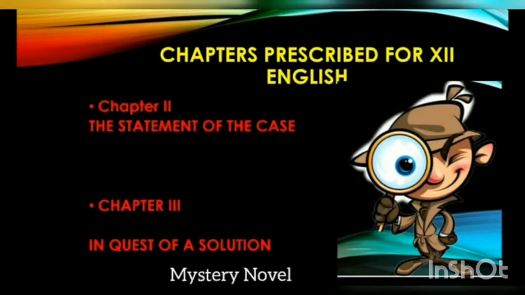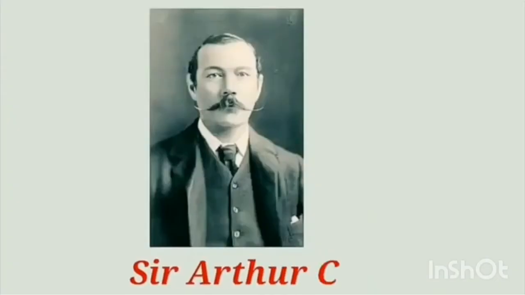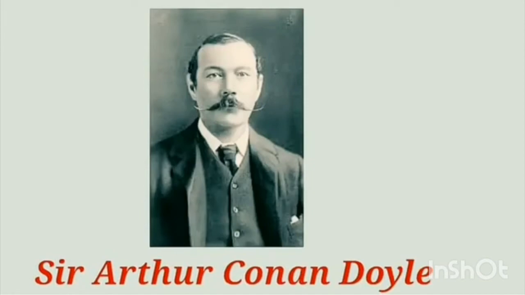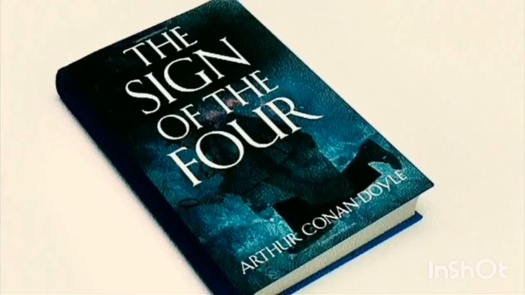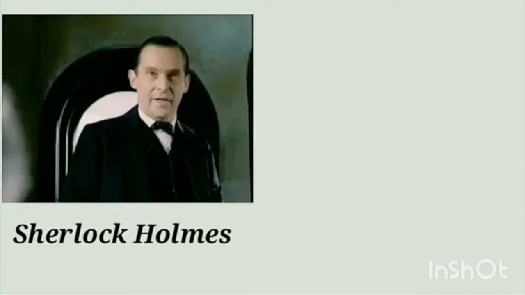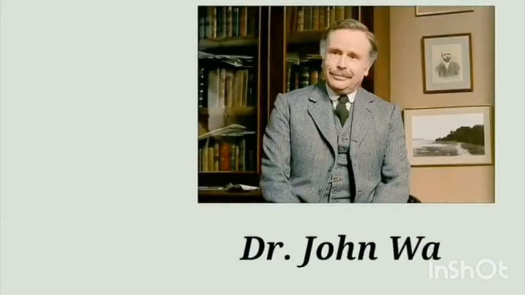So there are a total of 12 chapters in the novel The Sign of 4, but only 2 chapters, chapter number 2 and chapter number 3, are prescribed to you in your English syllabus of 12th class. Chapter number 2 is The Statement of the Case and chapter number 3 is In Quest of a Solution. Sir Arthur Conan Doyle created the character of Sherlock Holmes. This novel, The Sign of 4, is the second novel of Arthur Conan Doyle in which Sherlock Holmes and Dr. Watson solve the mystery of the hidden treasure.